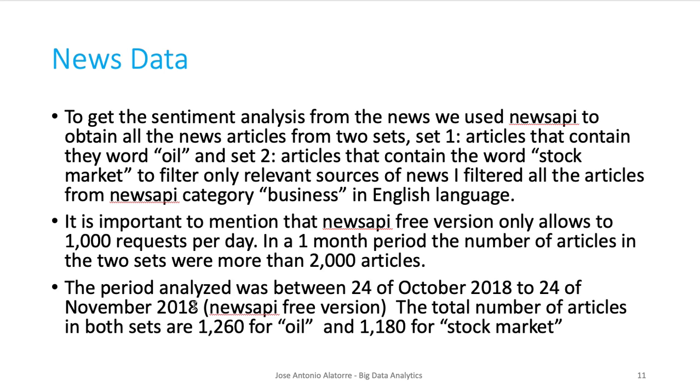That was when I started doing the project. And I'm going to do 2 requests. I want all the news that contain the word oil and all the news that contain the words stock market. If I do this request, we are going to be working with around 2,000 articles, with almost 1,000 on each type of keyword, like oil and stock market.